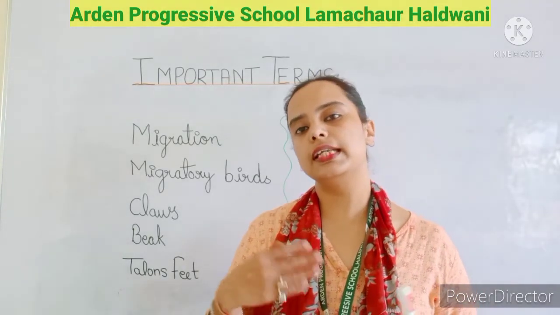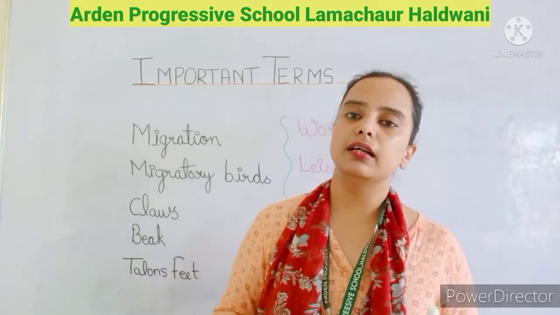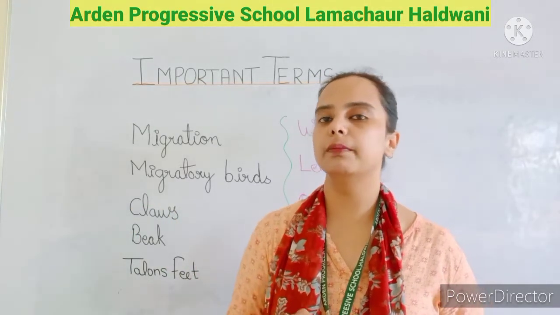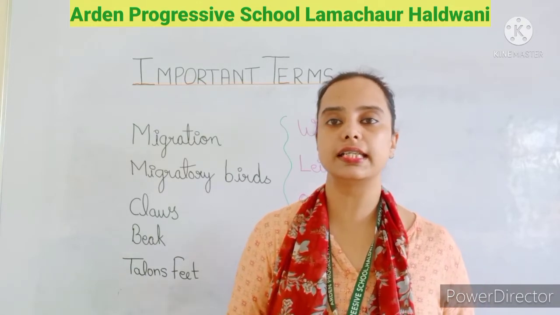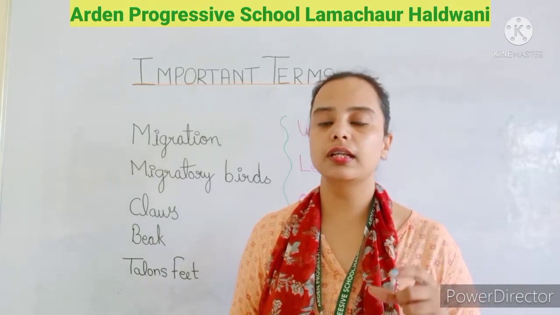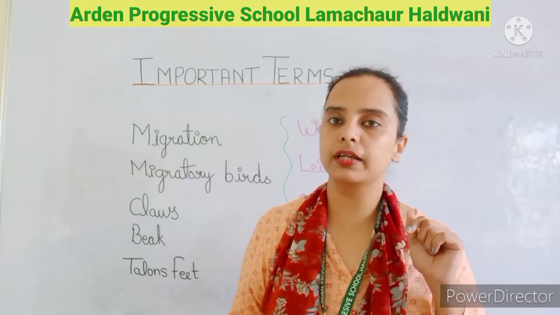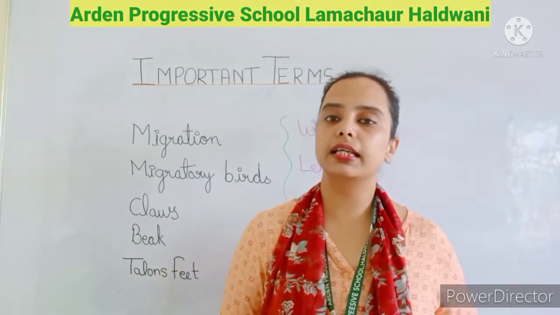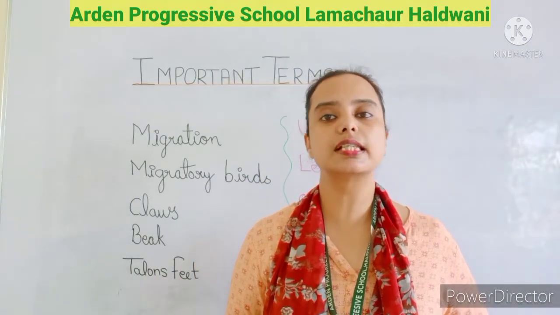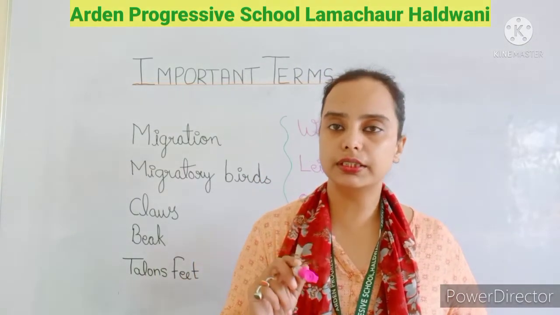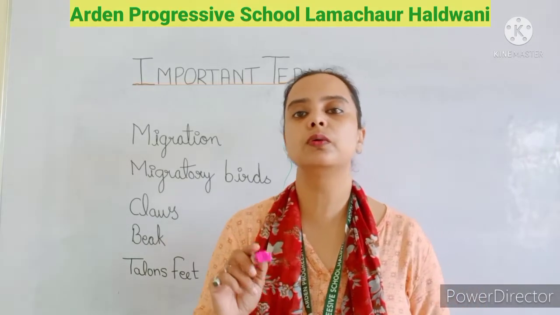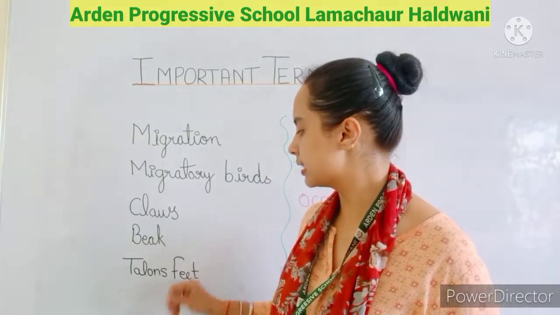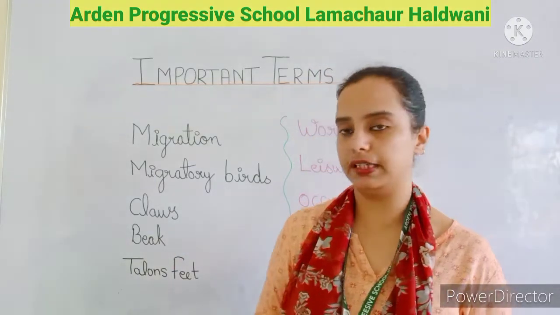According to the eating habits of the bird, their beaks are also of different types. The birds that eat nuts and seeds have beaks that are short but hard and strong, which helps the bird to crack the seeds. The birds that eat flesh have hook-shaped beaks, which help the bird to tear the flesh.